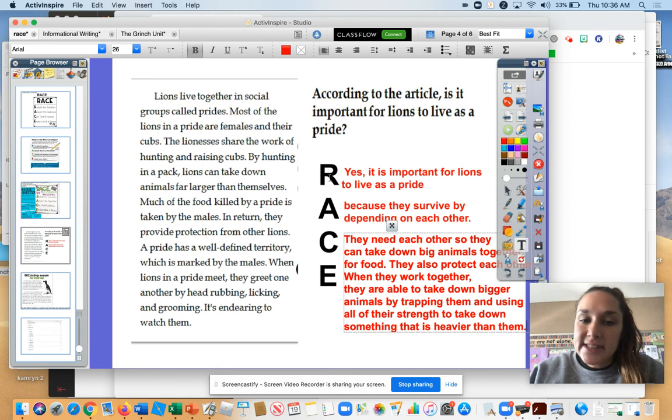So I restated, I answered, I picked out things from the text, and then I explained what I meant when I picked it out from the text. So that is how you use RACE.